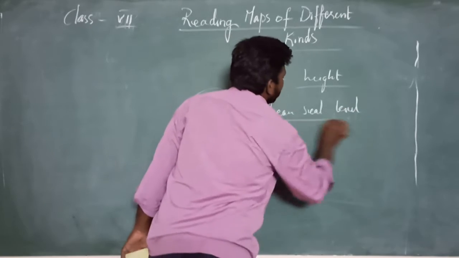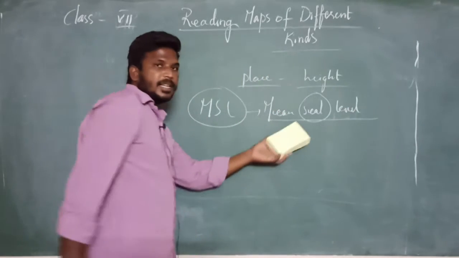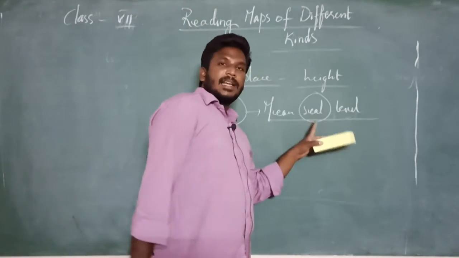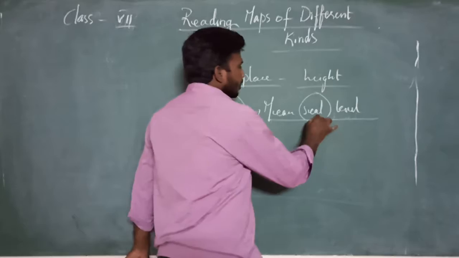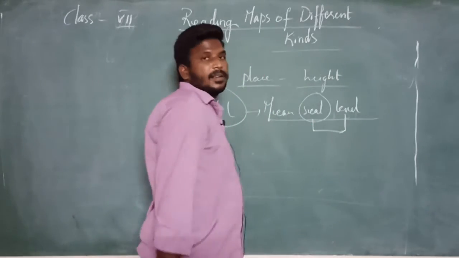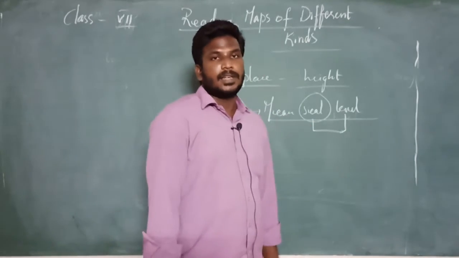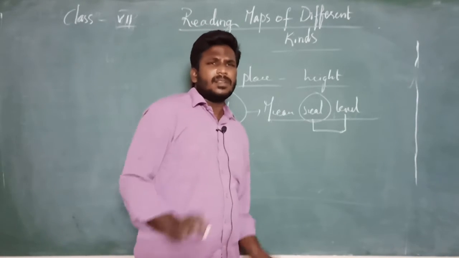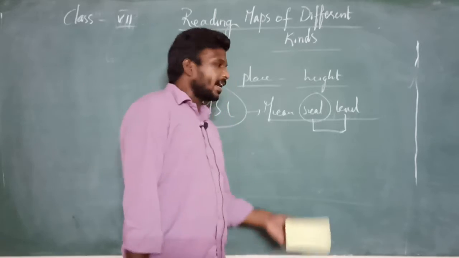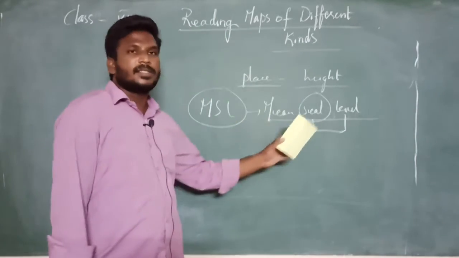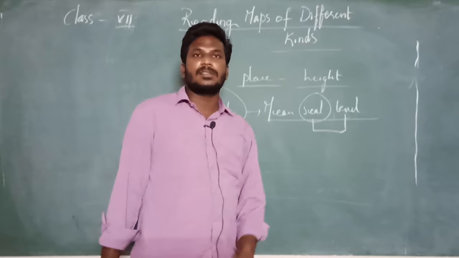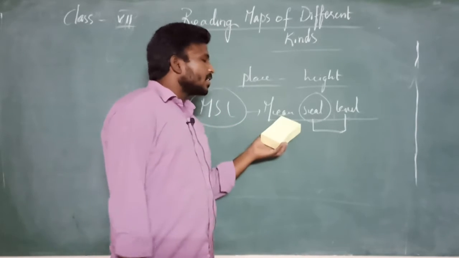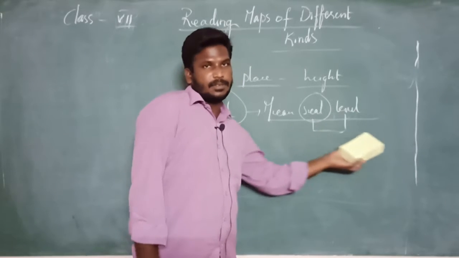Why are we taking the word sea level? Because for all the landforms in the world, the calculation starts from the height of sea level. Is it clear? So this is how we can measure the heights of places. The only reason is MSL, that is called mean sea level, because all the heights of locations and places in the world are measured starting from the level of the sea.